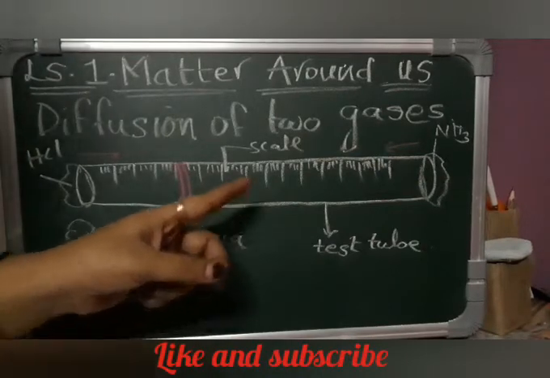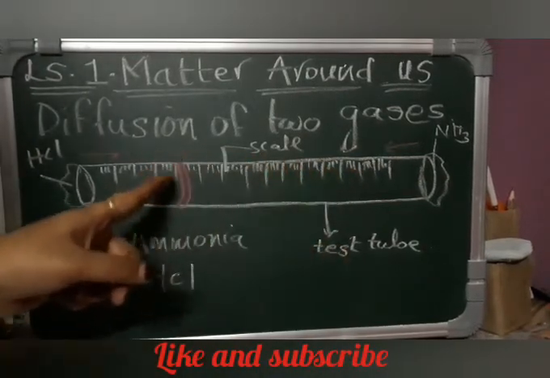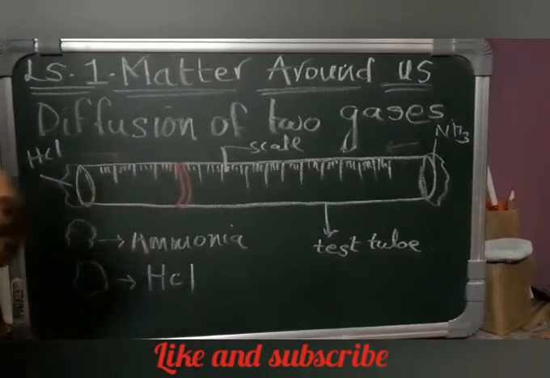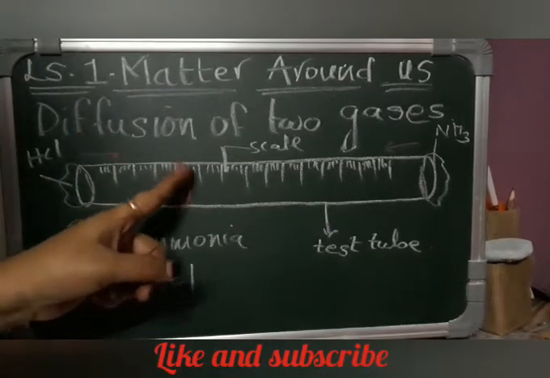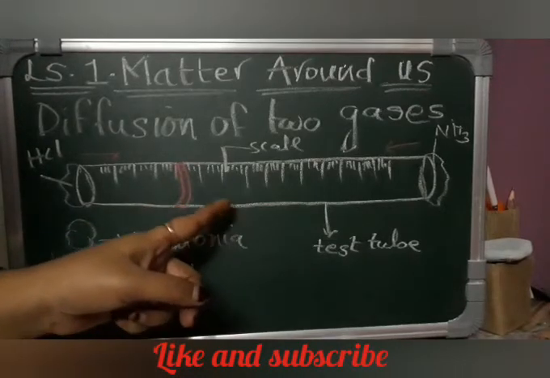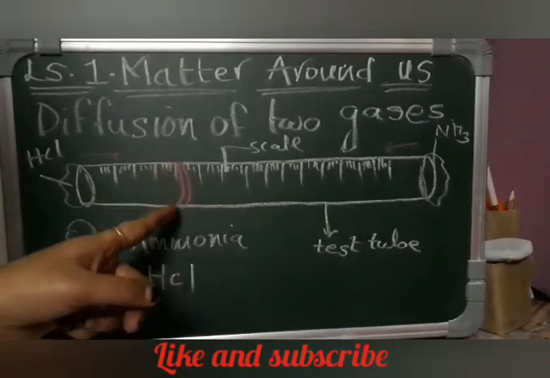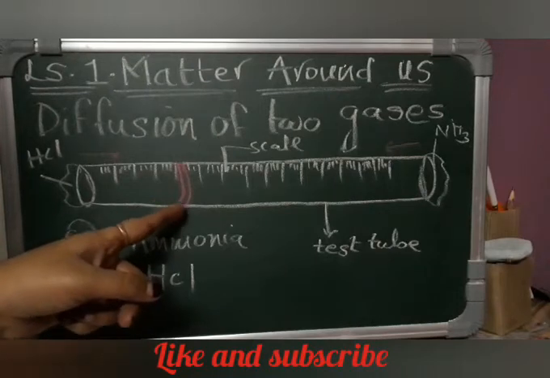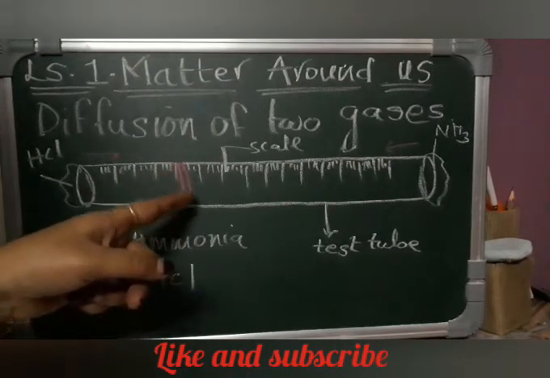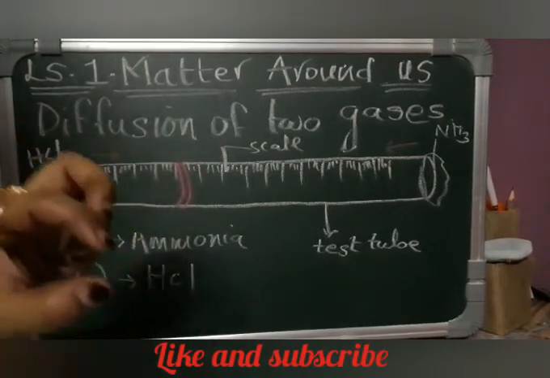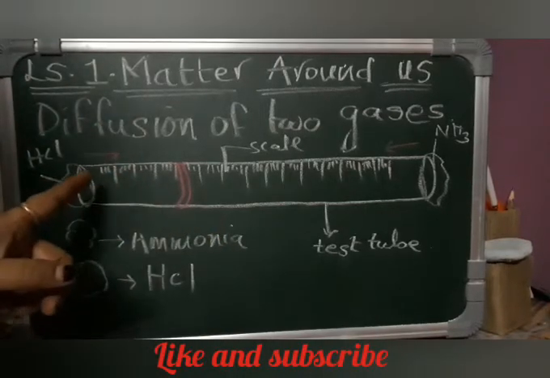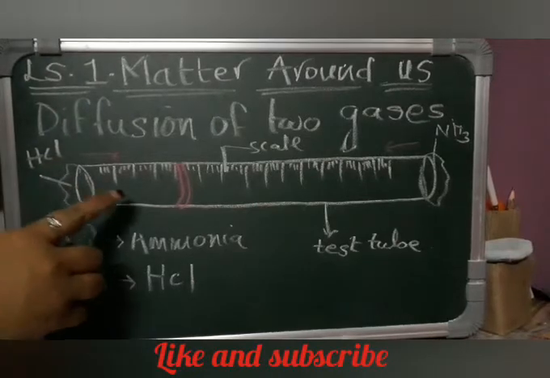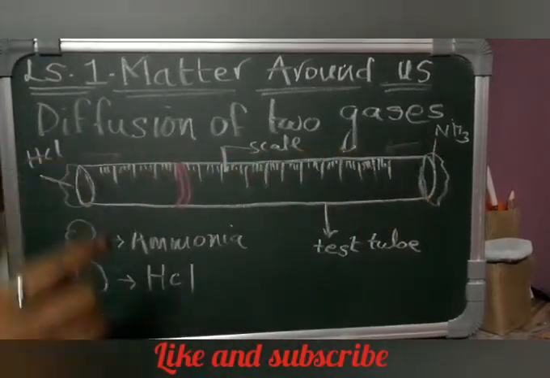Both these gases will react at a point and form a ring. This is the white ring formed here. Just for your differentiation I have marked it in pink, but it doesn't mean that a pink ring will form. A white ring will form due to the formation of ammonium chloride.